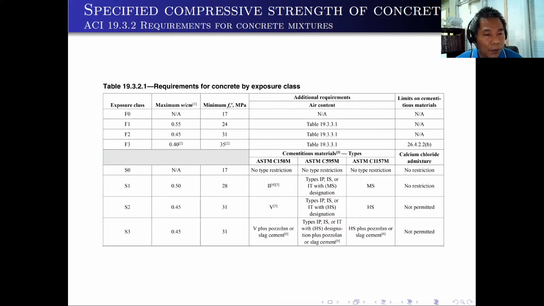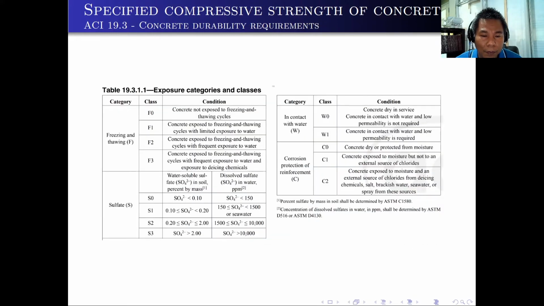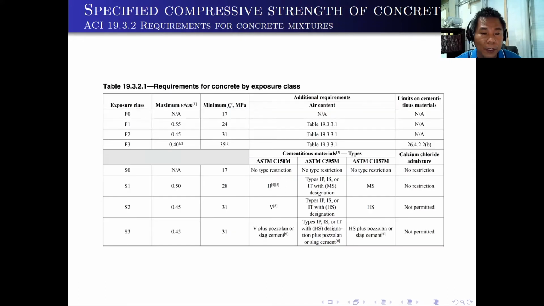If we proceed to the sulfate, if there will be no sulfate, that's S0, not applicable, but the minimum f'c should be 17. But for S1, what is that S1? If there is seawater, or the quantity is around 0.1 to 0.2, or 150 to 1,500 ppm, or if it is seawater, automatically your maximum water cement ratio is 0.5 for S1. And the minimum f'c should be 28.